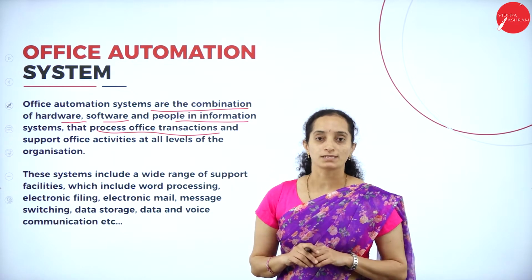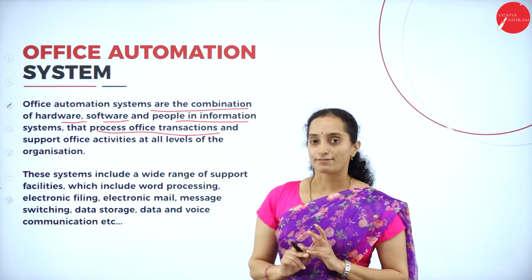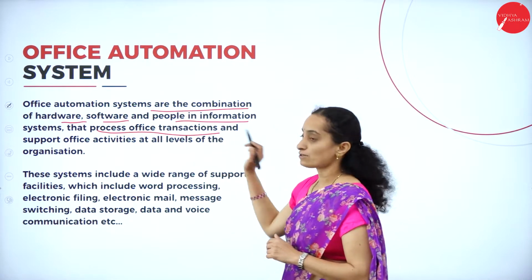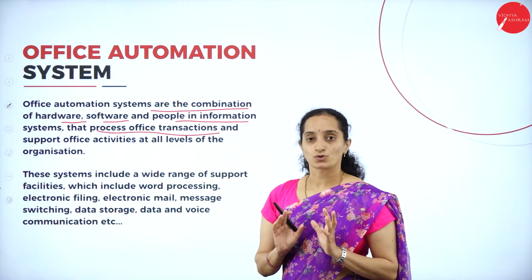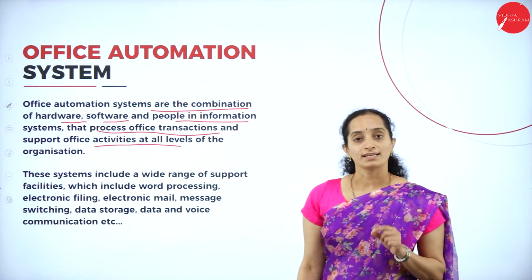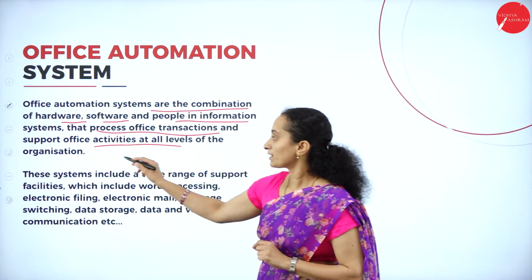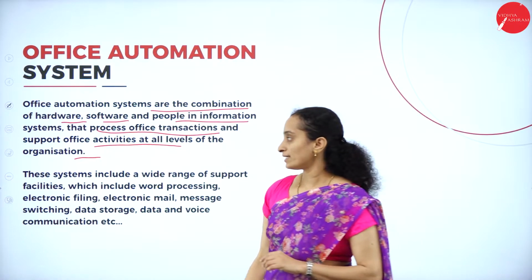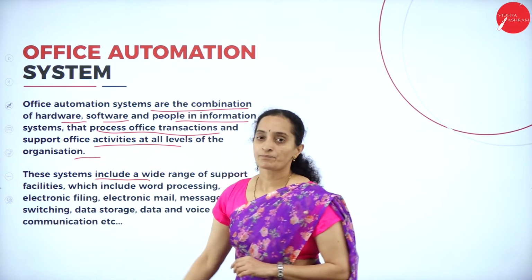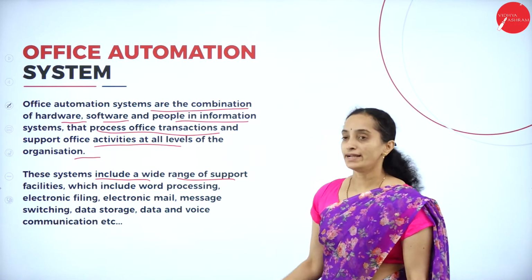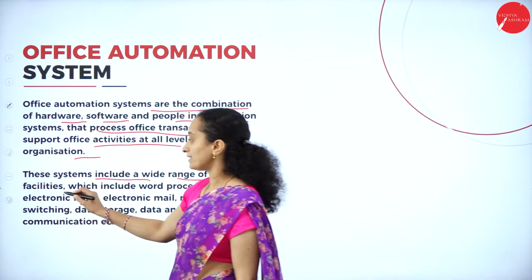So the office automation system consists of hardware, software and people that process office transactions. It is going to store all the office transactions and support the various office activities at different levels of the organization.